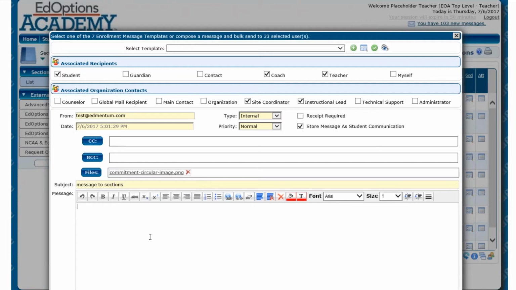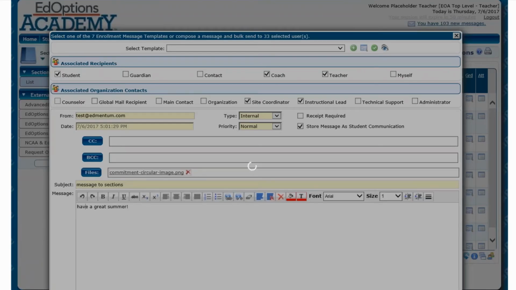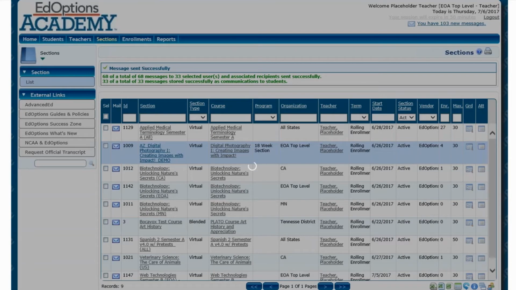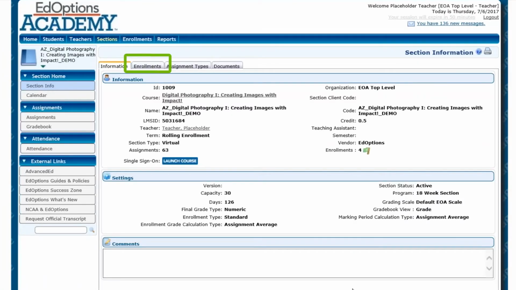All right, so I'm sending this to all my sections. I'm just going to say, have a great summer. All right, so I can then send that, and that will then appear for all students. Okay. Now from the sections page, I can actually click into the section page and see the students that are